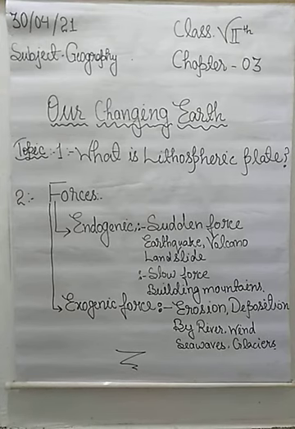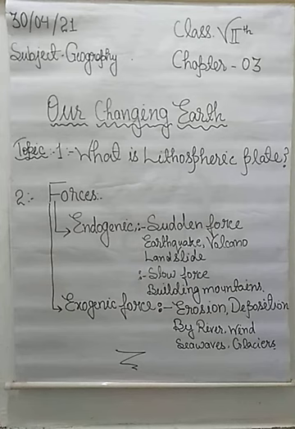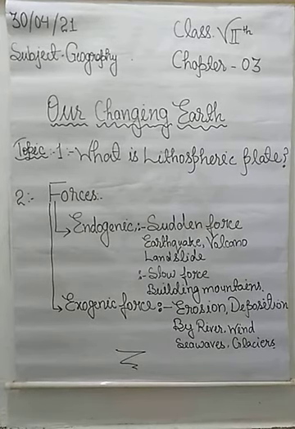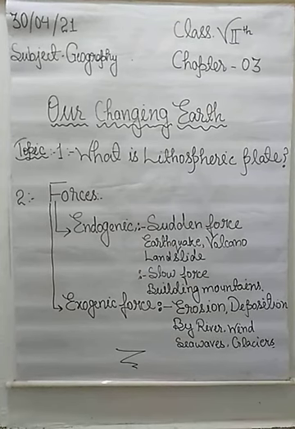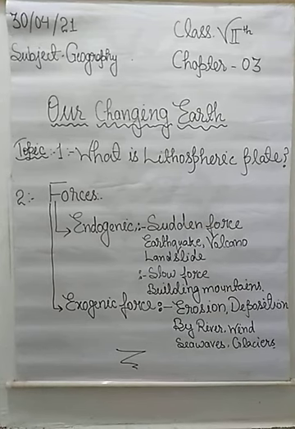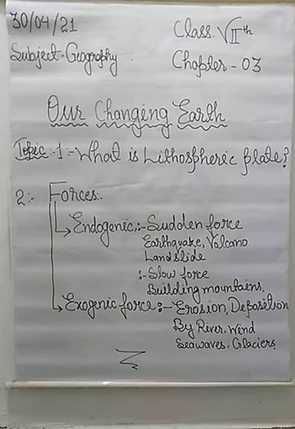Students, I have already explained river and wind. Now I am going to explain the movement of sea waves and glaciers. Whenever very high waves form in the ocean, they deposit the material present in the ocean nearby the seashore.